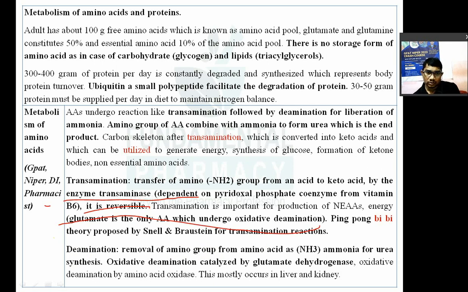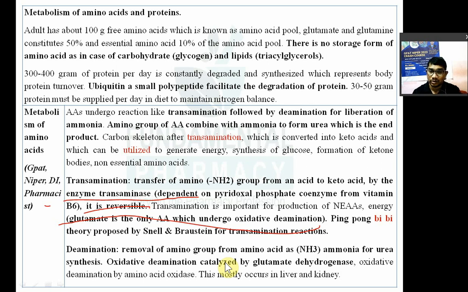Deamination is of two types, oxidative deamination and non-oxidative deamination. Only glutamate can undergo oxidative deamination, and all other amino acids are deaminated by other means. Glutamate undergoes oxidative deamination in the liver.